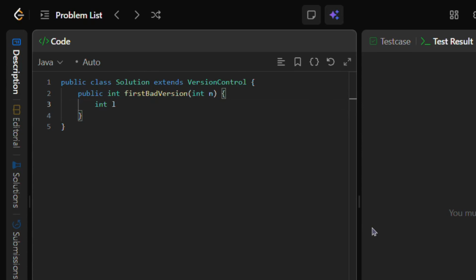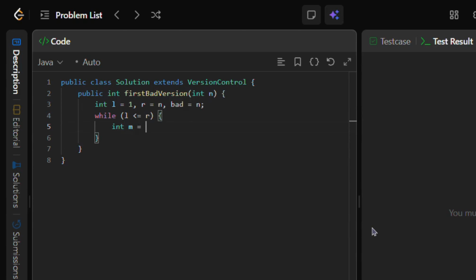Next, we initialize 3 variables. L starts at version 1, R starts at version n, and bad starts as n, meaning the latest possible bad version in the worst case. We will update bad whenever we discover a bad version earlier than our current best guess. After that, we start a binary search loop. We continue as long as the left boundary has not passed the right boundary. Because each step cuts the search space in half, this runs in O of log n.